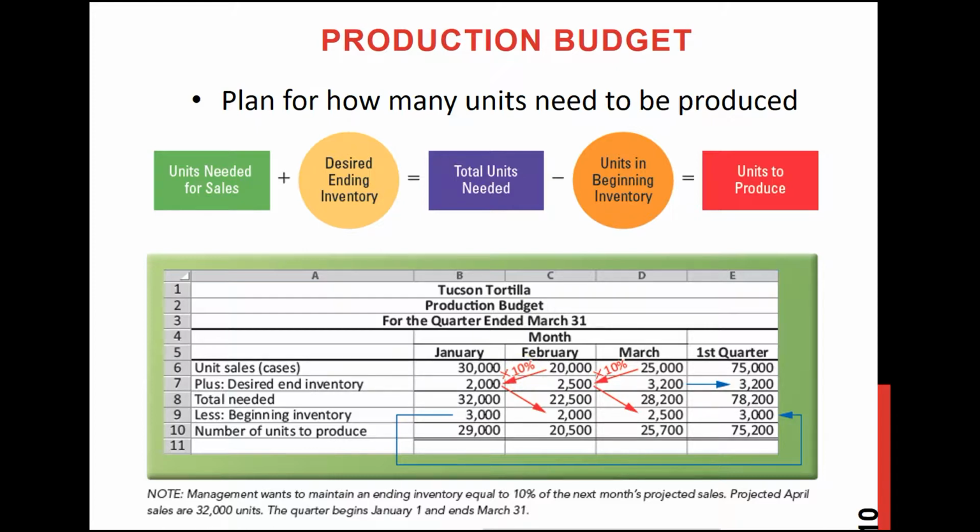Now, when you're going to do the production budget, you need to remember two important things. One is your desired ending inventory, another is your beginning inventory. So when we are doing production budget, we are basically thinking how much inventory we actually need to sell our targeted units. That means how many units we need to produce. Right, so these are the forecasted or budgeted sales. So to reach all these sales numbers, how many units do you need to produce?